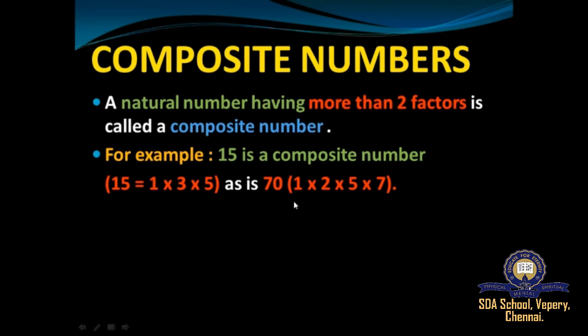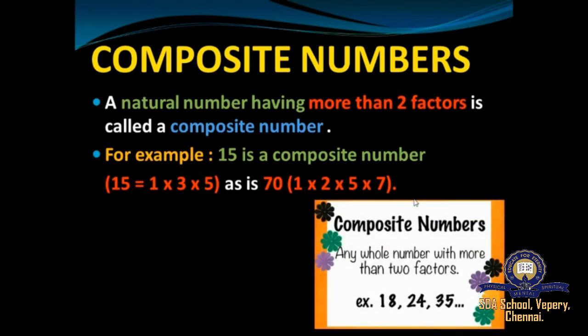Likewise, let us take 70. It goes in 1 table, 2 table, 5 table, 7 table, 10 table, right? So we call 70 also a composite number. Understood, students? What are composite numbers? Any whole numbers with more than two factors are called composite numbers. Even 4 is a composite number because 4 goes in 1 table, 2 table, and 4 table, right? So it has more than two factors, so 4 is also called a composite number.